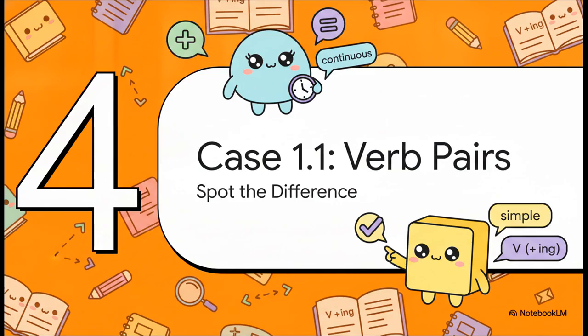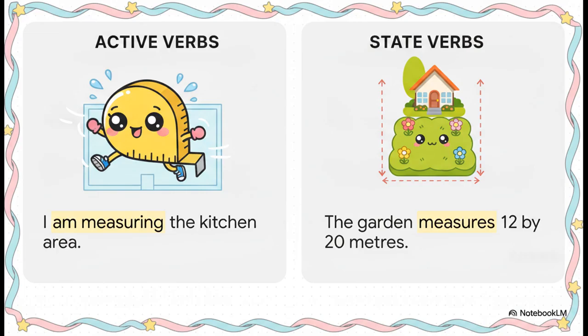Section 4, Case 1.1. The verb pairs. Spot the difference. We're going to meticulously break down every single sentence pair here, checking back with our rules to figure out exactly why one sentence demands a continuous verb and the other requires a simple one.